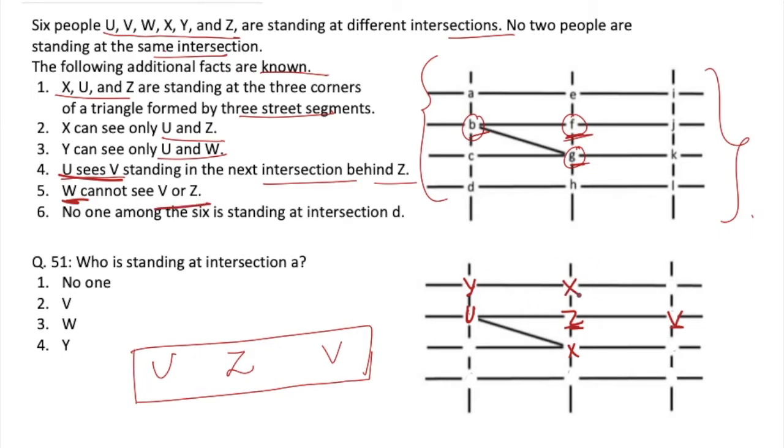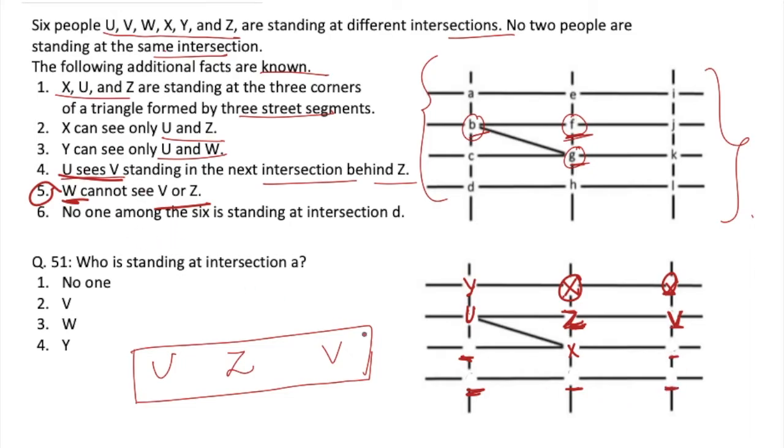This means w cannot be here because if w is placed here, it will be able to see z. And similarly, w should not be placed here as well because w cannot see v according to point number 5. So the only positions left for w are either this one, which is C, D, H, K and L.